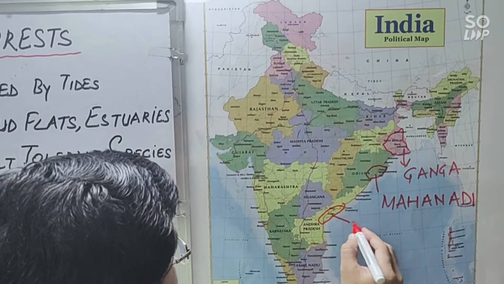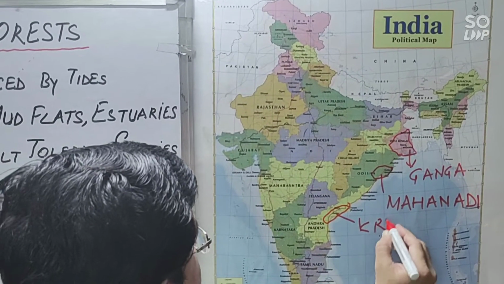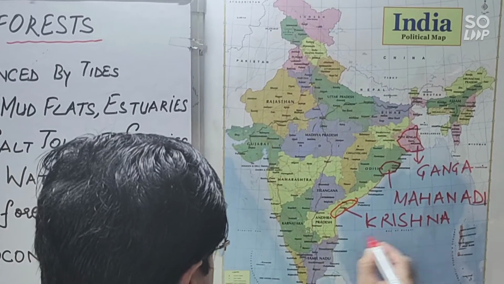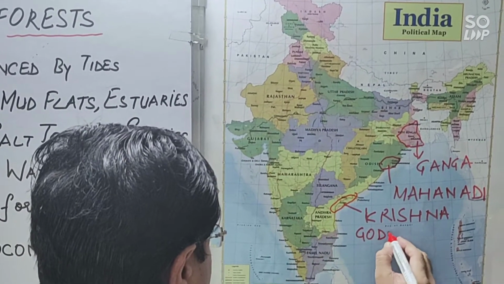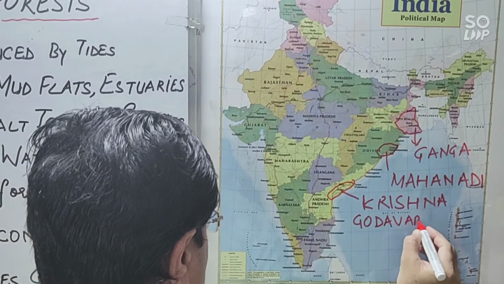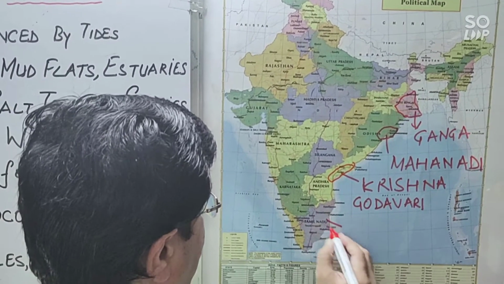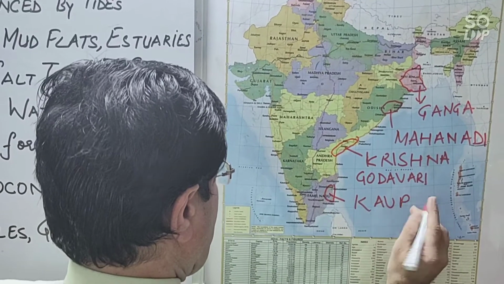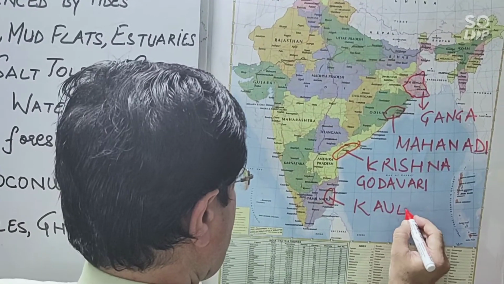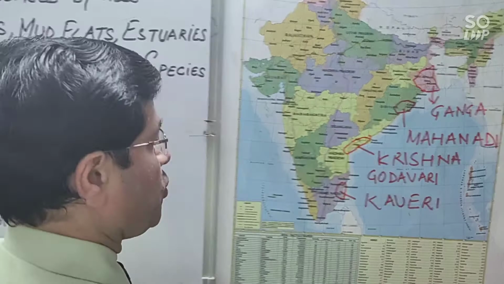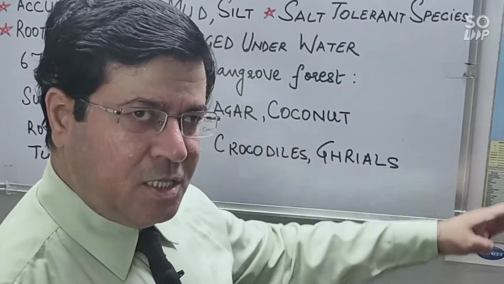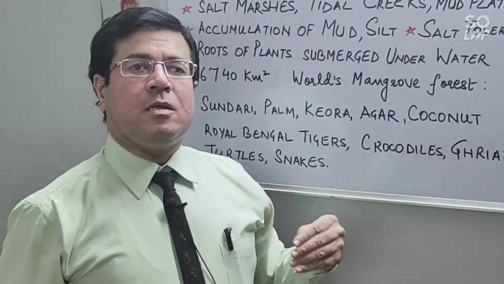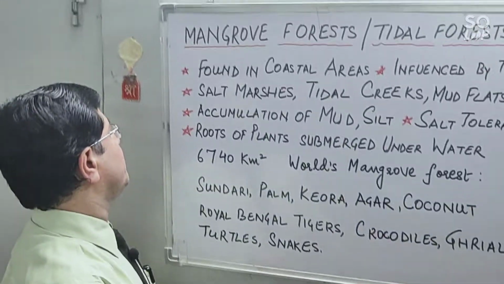This is Krishna and Godavari Delta. And this is Kaveri Delta in Tamil Nadu. So in all these areas, all these coastal areas, we have the location of mangrove forest.